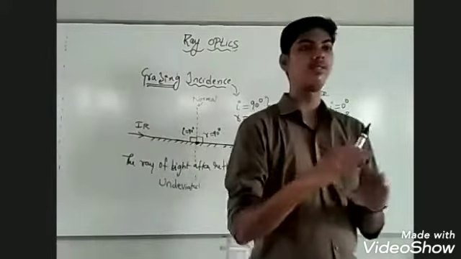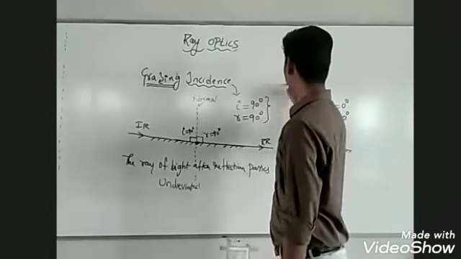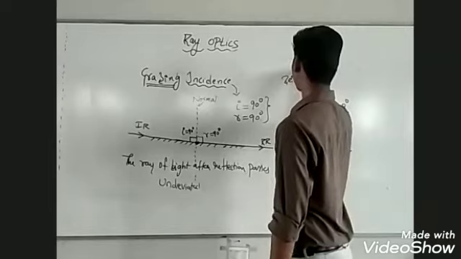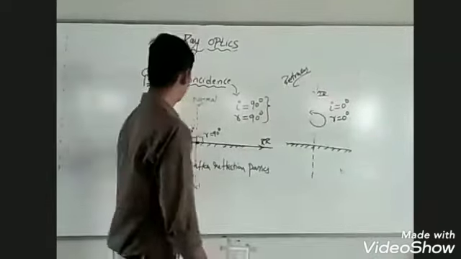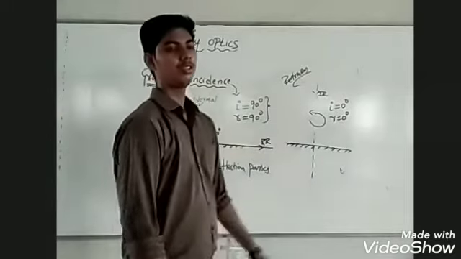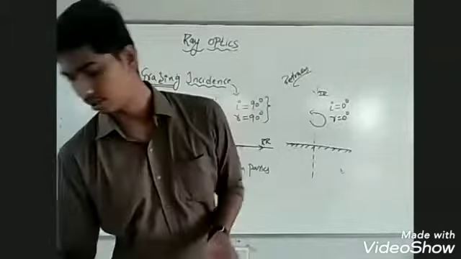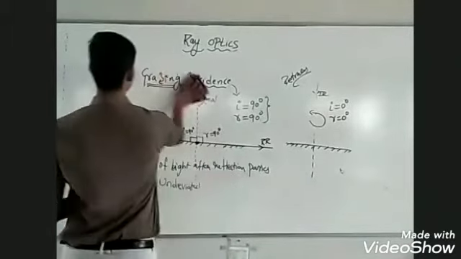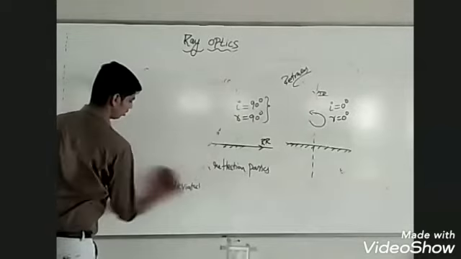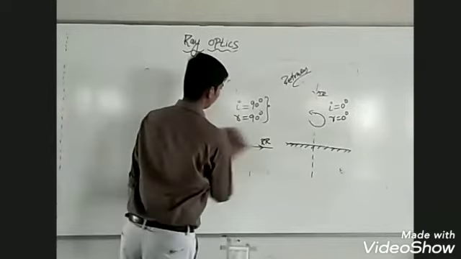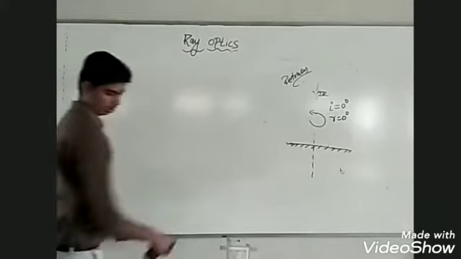Retracing is different, passes undeviated is different. In normal incidence, the ray of light retraces its path. In case of grazing incidence, the ray of light passes and leaves. This is all regarding normal incidence and grazing incidence. After understanding what is normal incidence and grazing incidence, we will understand the idea of oblique incidence.